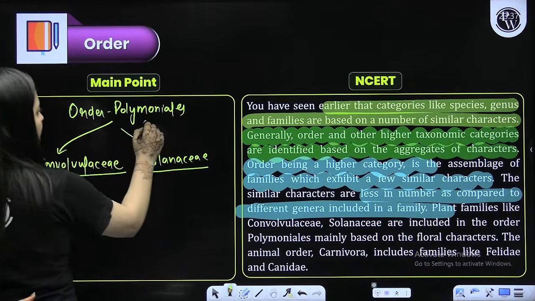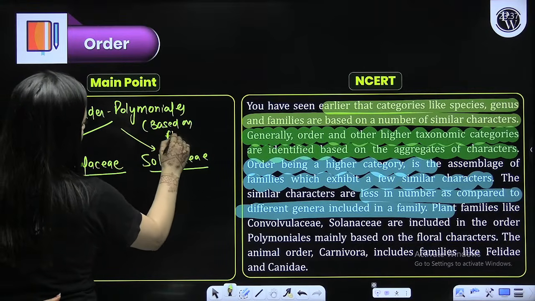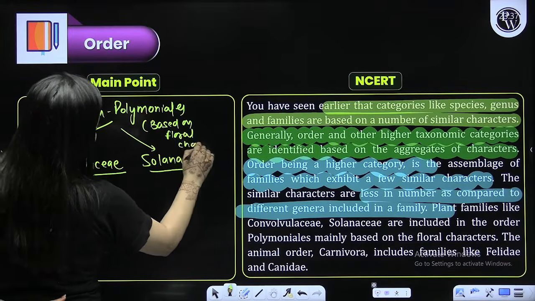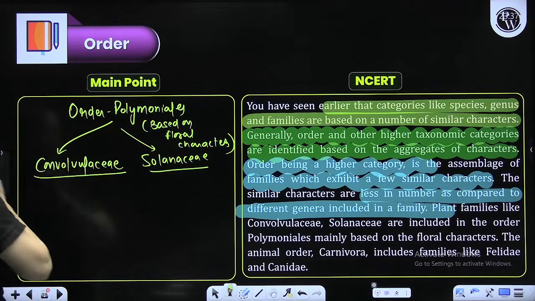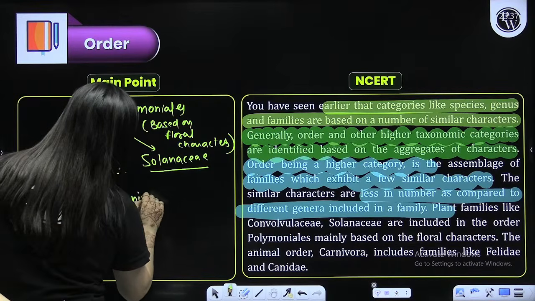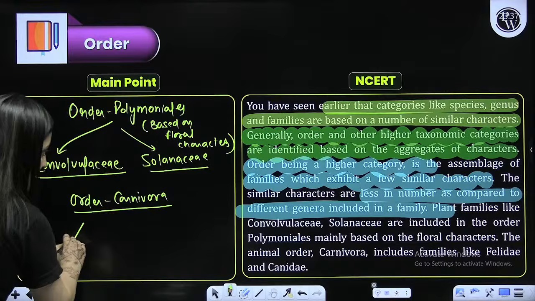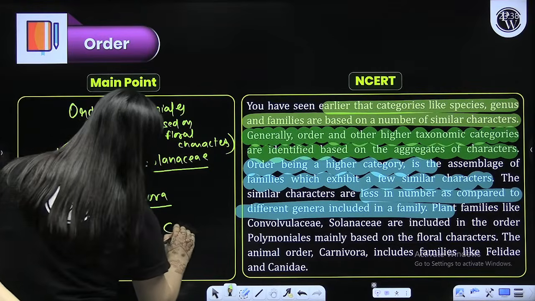This is based on floral characters. So they are placed as per NCERT, beta. In new classification there are many changes, but that's what you need to know. For animals, the example they are giving is order Carnivora, and here you have Felidae also, and you have Canidae. So here their order is the same.